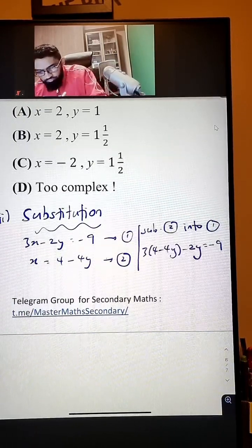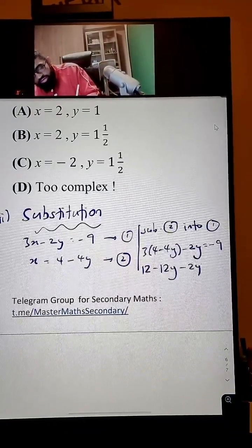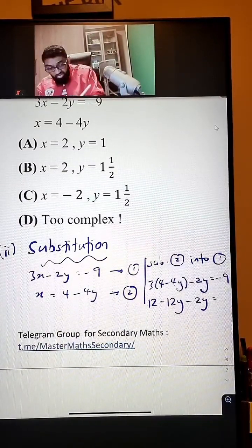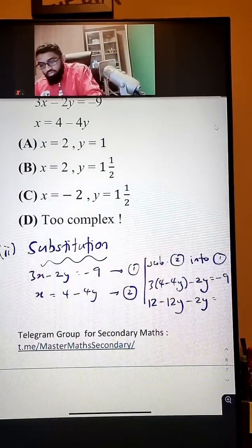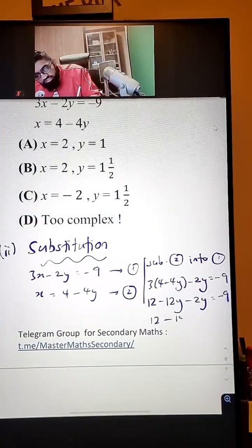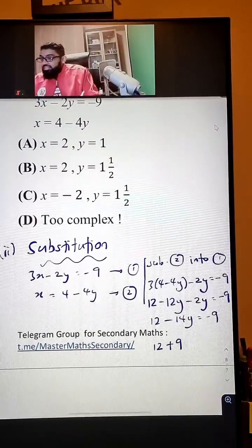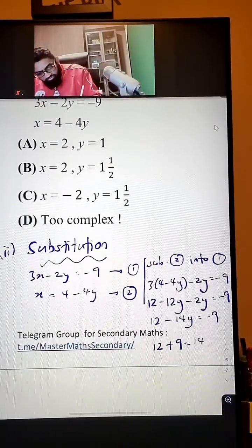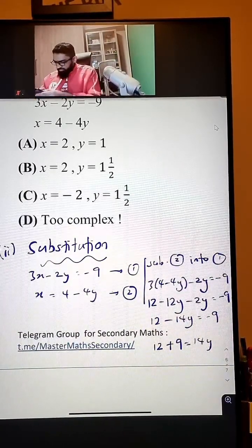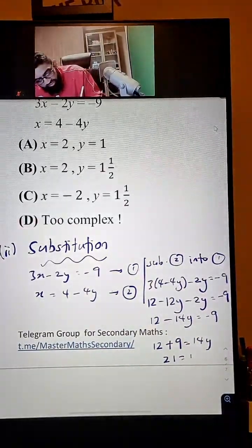Alright? So 12 minus 12y minus 2y. Okay, friends, put in your usual rainbow method. That's all. And this whole thing is negative 9. So 12 minus 14y is equal to negative 9. 12 plus 9 is equal to positive 14y. Very nice. 12 plus 9, 21 equals 14y.